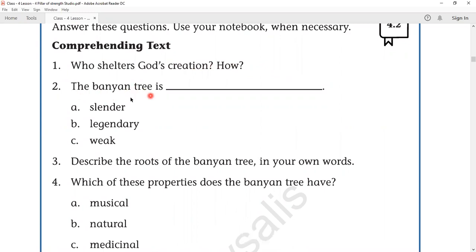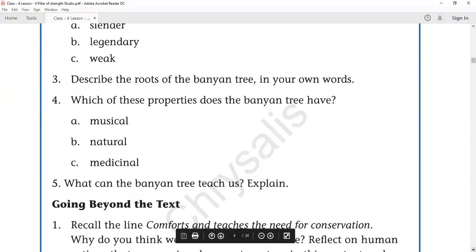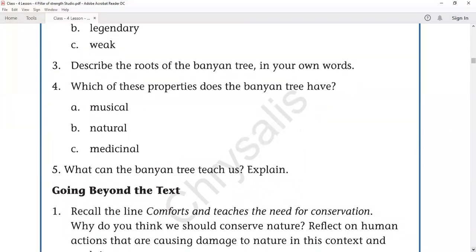The banyan tree is slender or legendary or weak. It is legendary. Okay. Describe the roots of the banyan tree in your own words. That they have given. It is hanging from top to the bottom, and it is slender. It is at a thick. So you can write it in your own words.